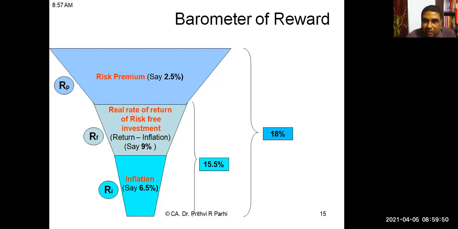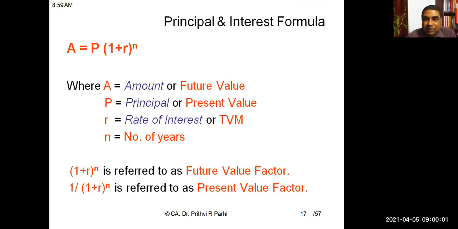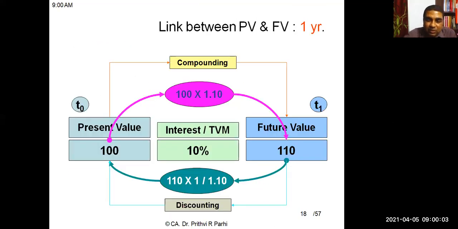And for the entity who is accepting that money, from that point of view, that is the cost of capital. So both the concepts are relevant for us. We use this concept of time value of money, or use that rate, to convert one cash flow, that means a cash flow which is generated at a particular point of time, to a cash flow which can be generated at a different point of time.